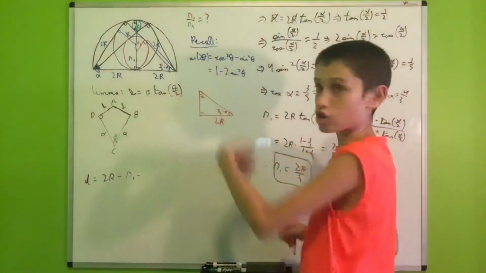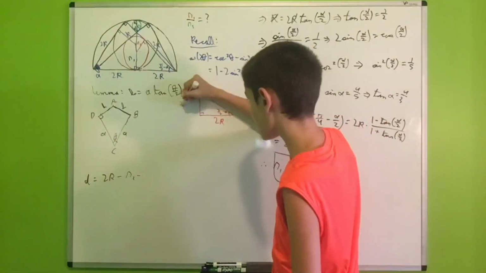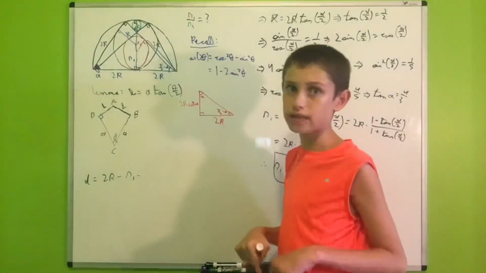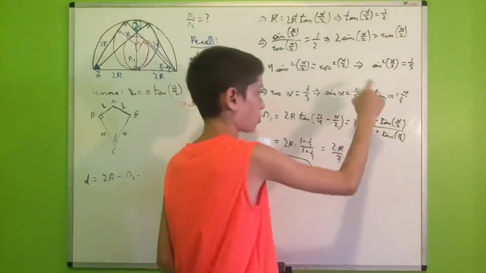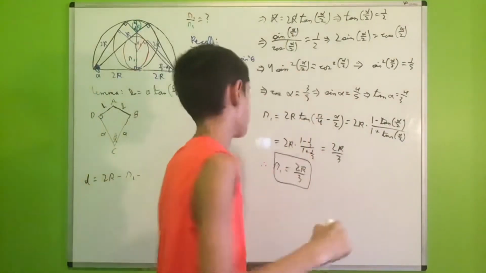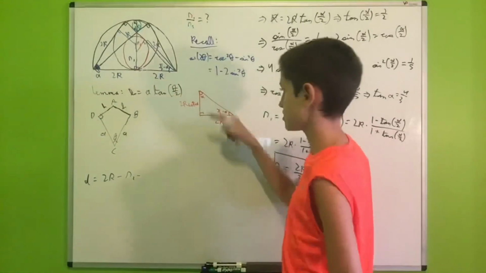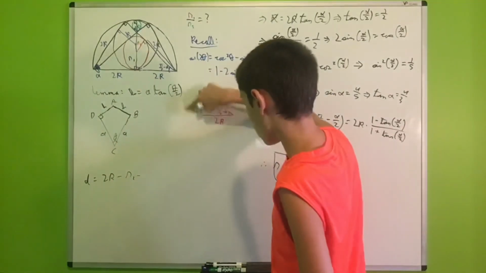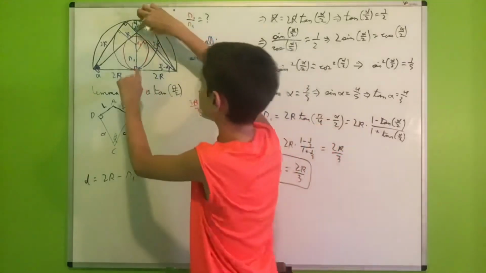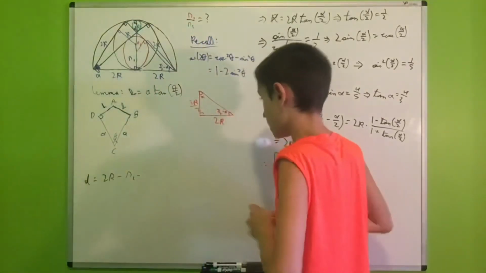And we can use trigonometric ratios to find that this side will be 2r cotangent of alpha. But what is the cotangent of alpha? Well, it is just the reciprocal of the tangent of alpha, which gives us 3/4. So 2r times 3/4 is 3r over 2. So this length right here is 3r over 2.